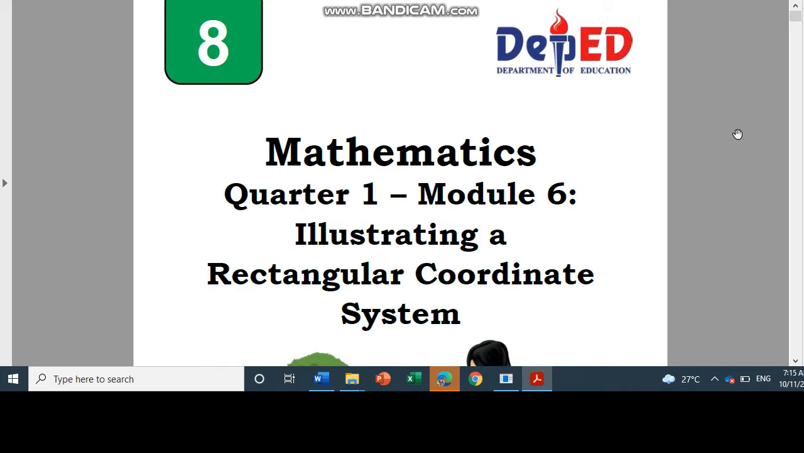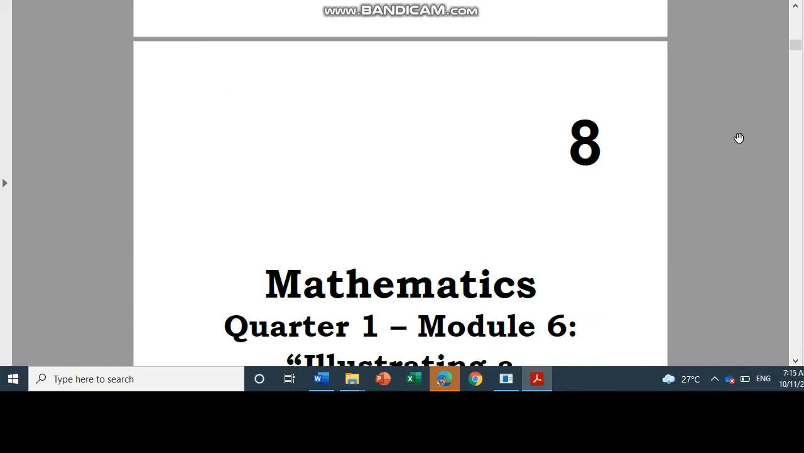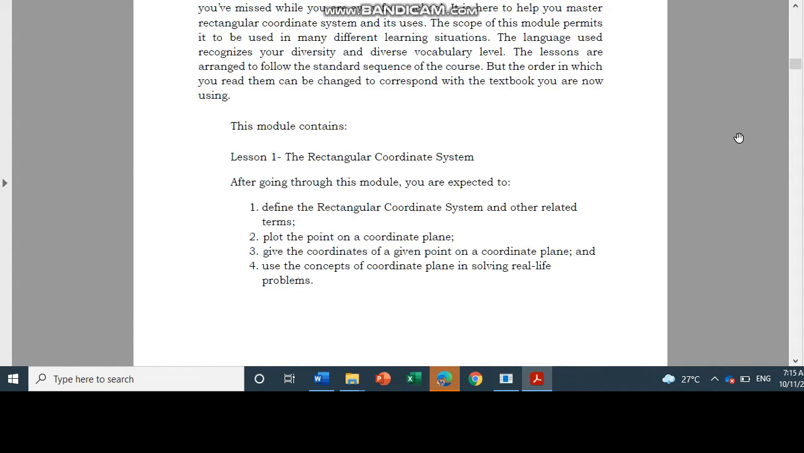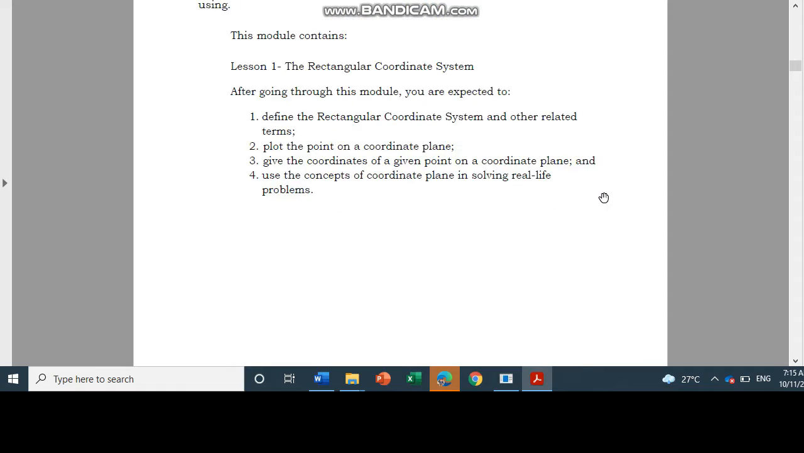Since we were not able to have our online class for Quarter 1, Week 7 and Week 8, this instructional video about Module 6 will help you to better understand the lesson. After going through this module, you would be able to know about the rectangular coordinate system and other related terms, plot the point on a coordinate plane, give the coordinates of a given point on a coordinate plane, and use the concepts of a coordinate plane in solving real-life problems. So let us now start.